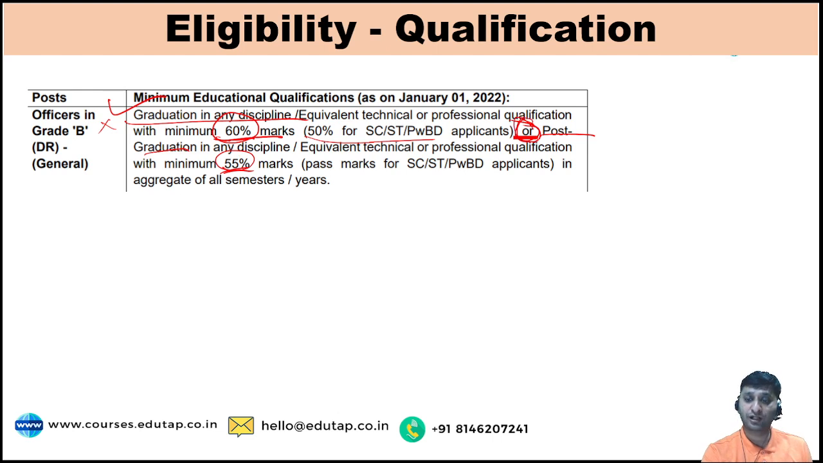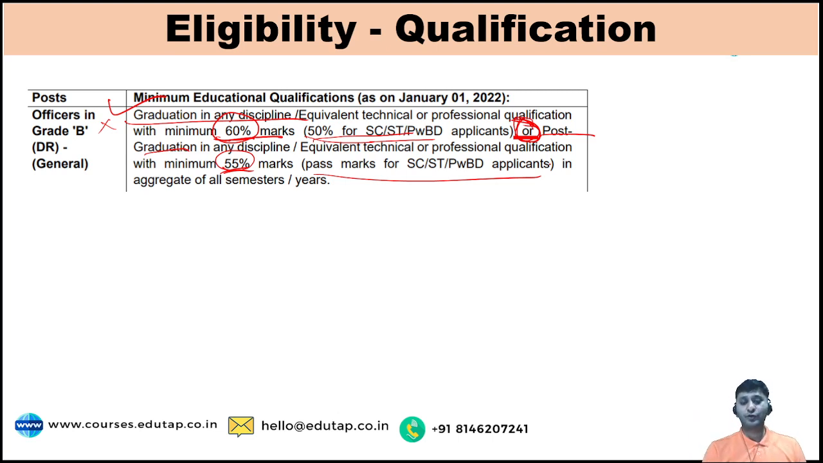Because it's "or". Either you have 60% marks in graduation or 55% marks in post graduation. In both the cases you are eligible. This I am talking about the general category. For reserved category, 50% marks in case of graduation and pass marks in case of post graduation.